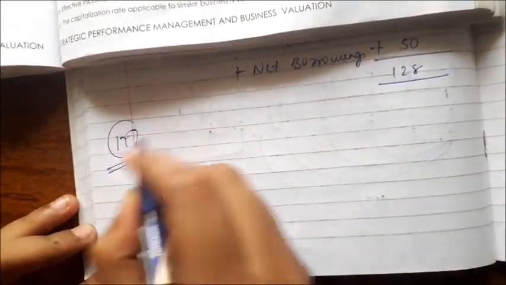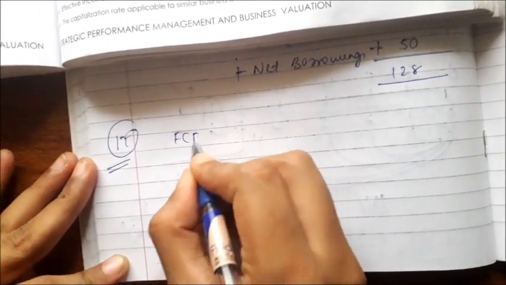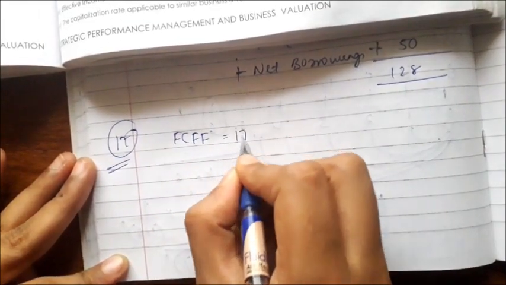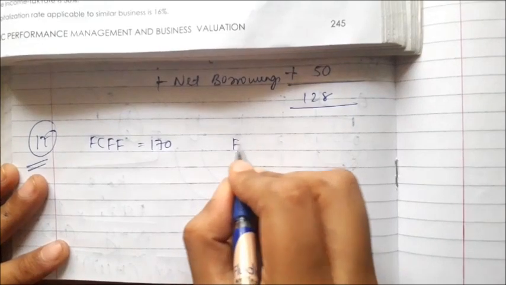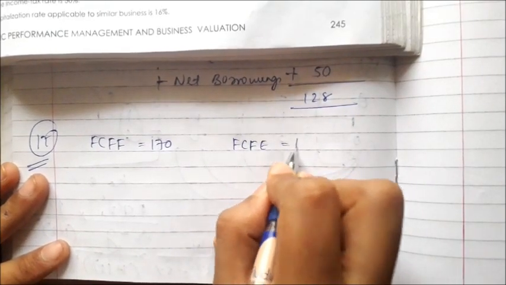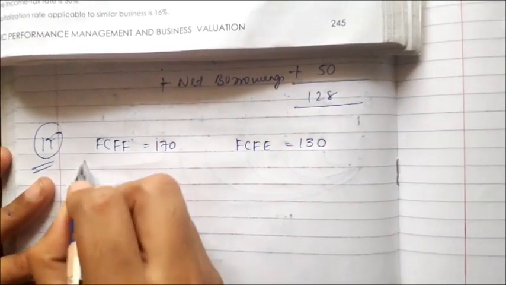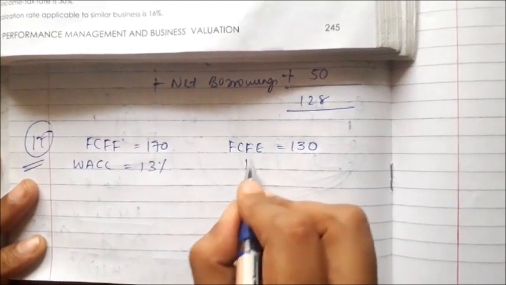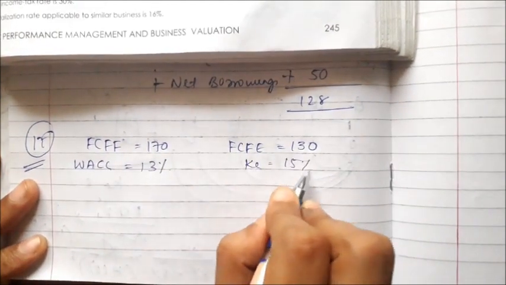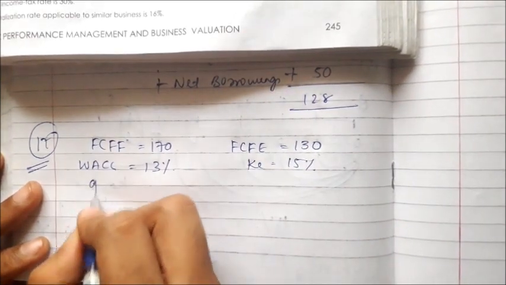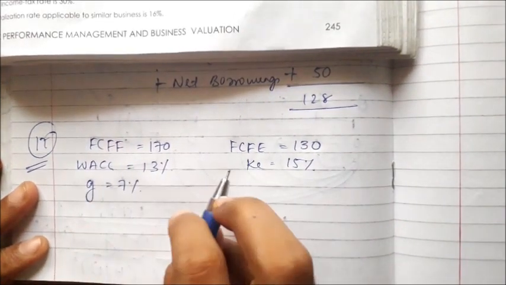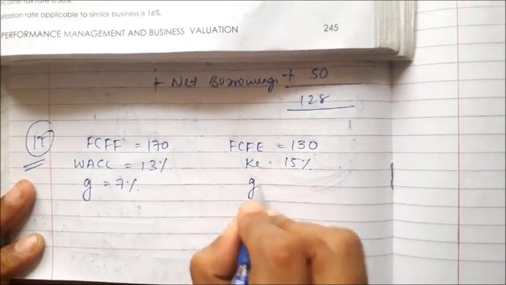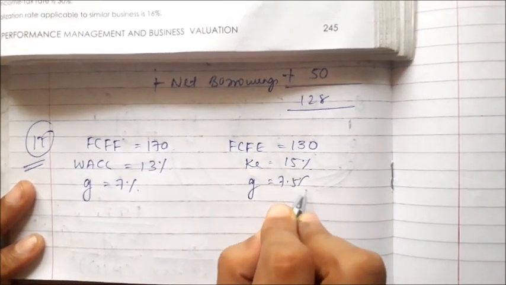Illustration number 17. Free cash flow to firm is 170 crores. Free cash flow to equity is 130 crores. WACC used for this part is 13%. Cost of equity is 15%. This is expected to grow at 7% and we have to find the terminal value. Here the growth rate is 7.5%.